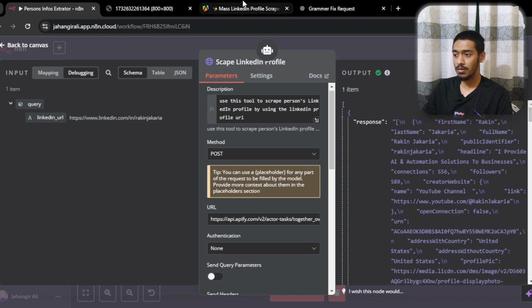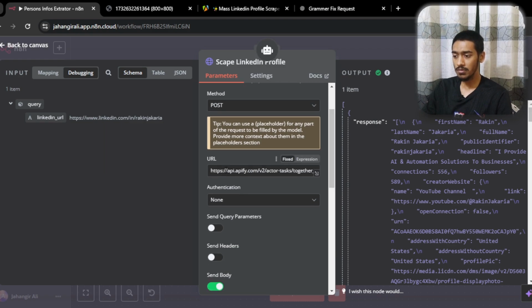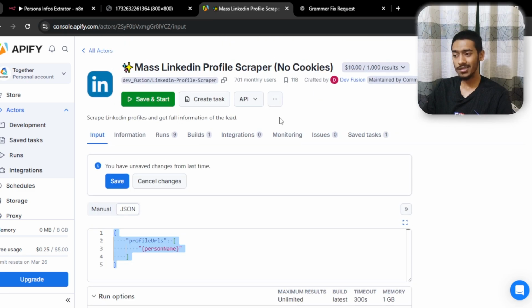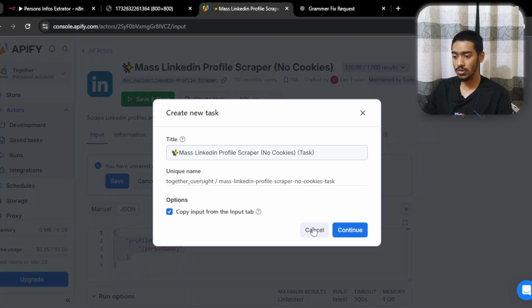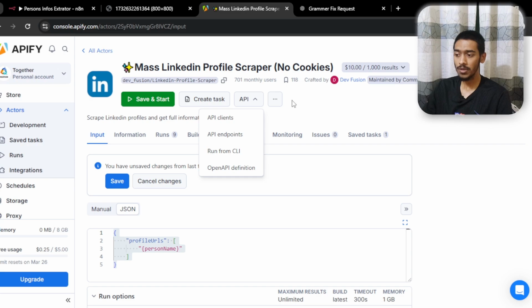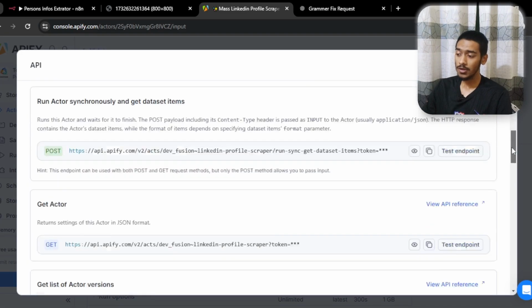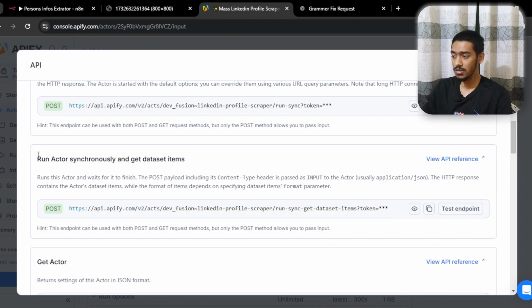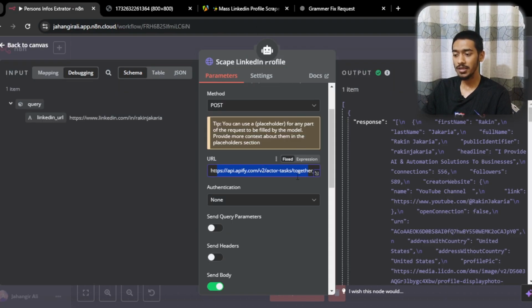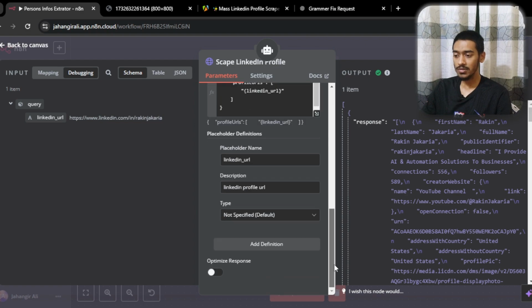So obviously in here you have to give the URL first. How you can give the URL is again the same: you go and create a task, continue, and after continue you go in the API section and go with the API endpoints. Then again go with the third one, which is called run actor synchronously and get dataset items. Go with the post section and copy the thing, and just paste that in here. Very simple to do. As you can see, it's all done.